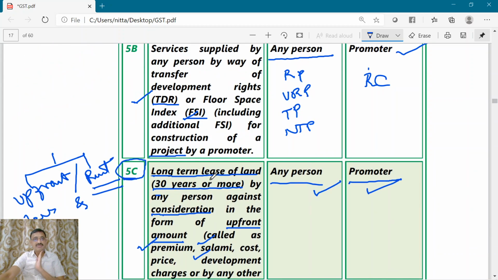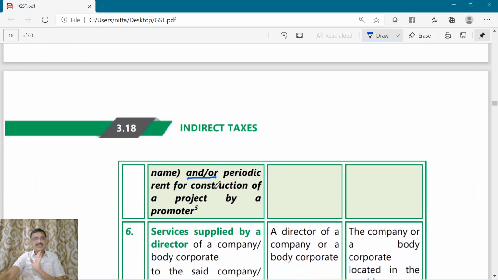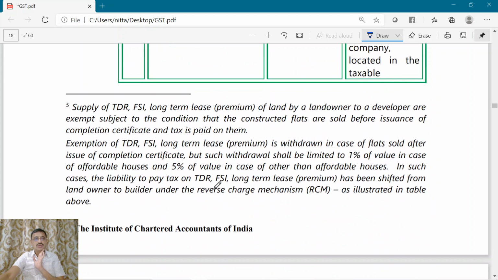Now, in respect of 5b as well as 5c, we have some additional points that have to be learned. So, what are the additional points? The additional points are that in exemptions, we have an entry called TDR or FSI, or long-term lease premium of land by a landlord to a developer.